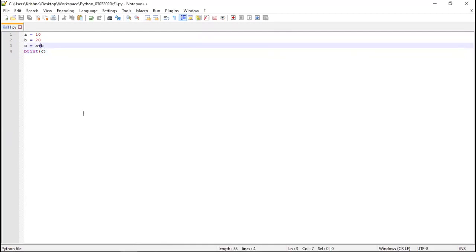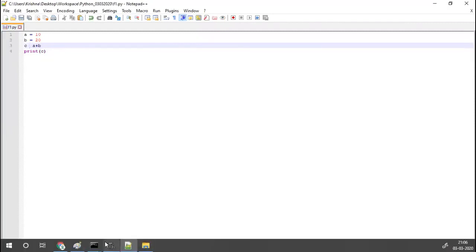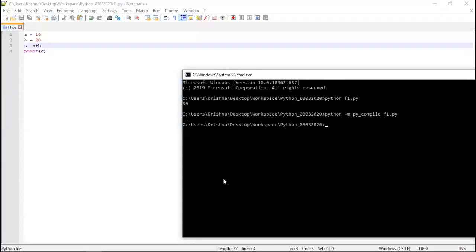Let's say I'm going to make one syntax error at this position. I'm removing the equal to. Okay. Now let's run this again, meaning let's compile this file again. So if you compile again, you will write this: python -m py_compile f1.py.